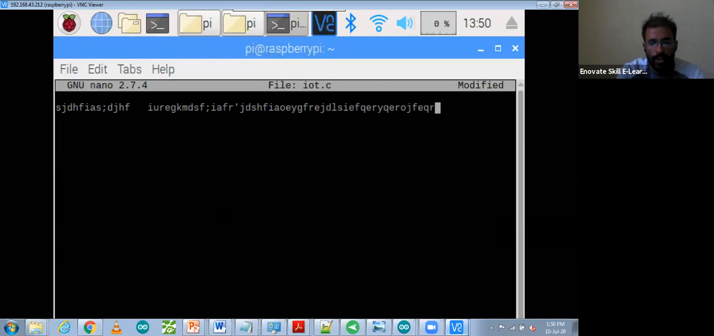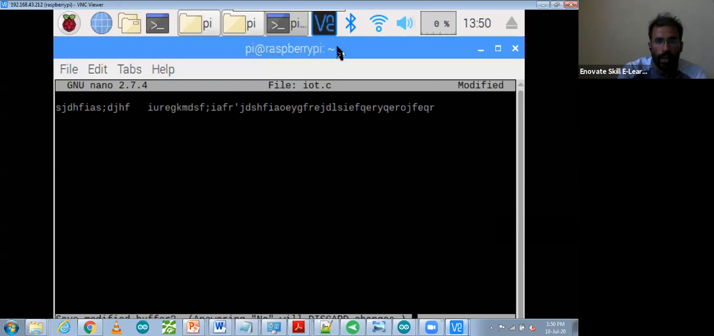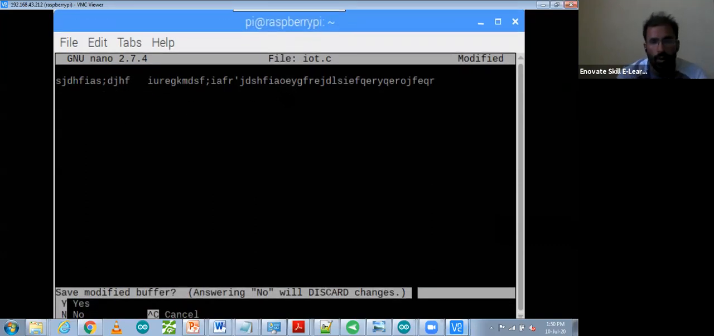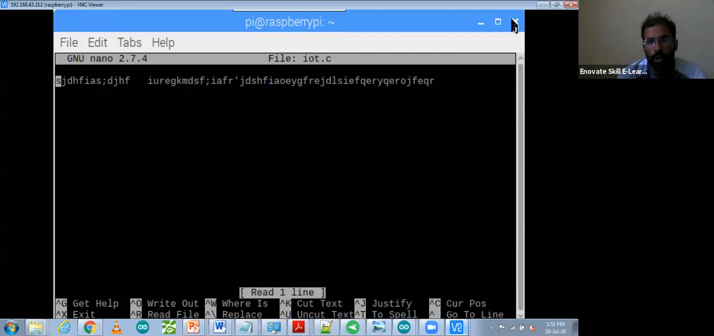Then after that you can do Control X, and now I want to open it. So nano iot.c. So this file gets open, whatever I have typed. Okay. Similarly, now I'm going to open a few more files.